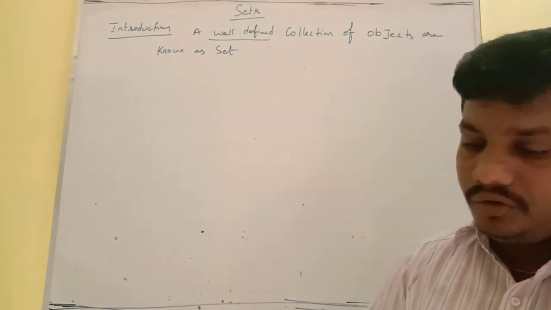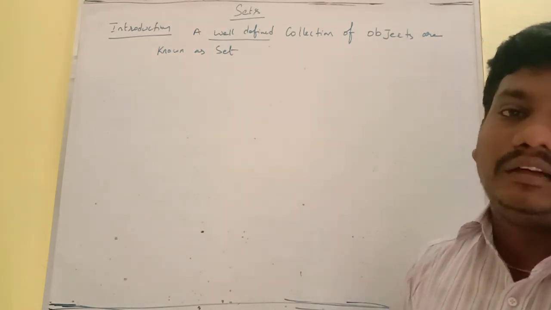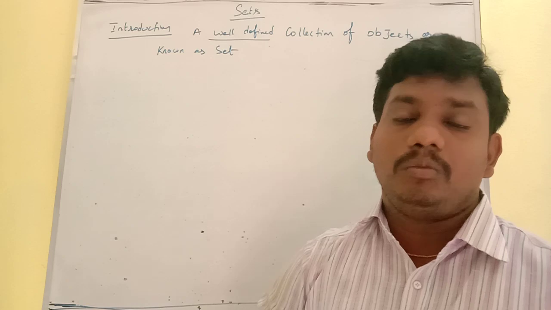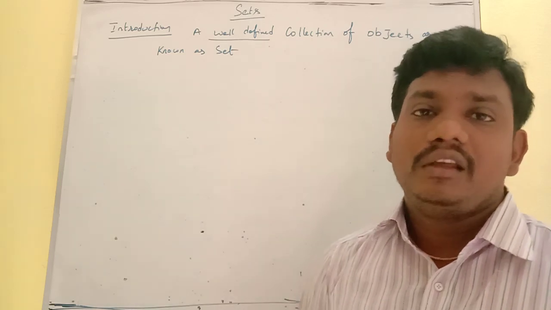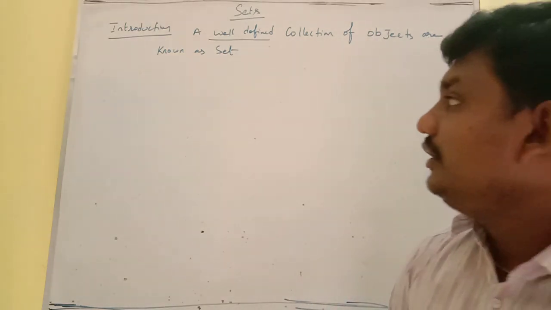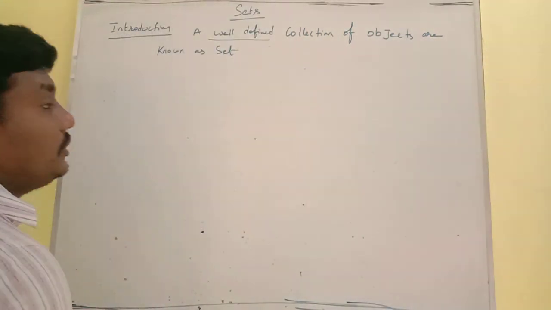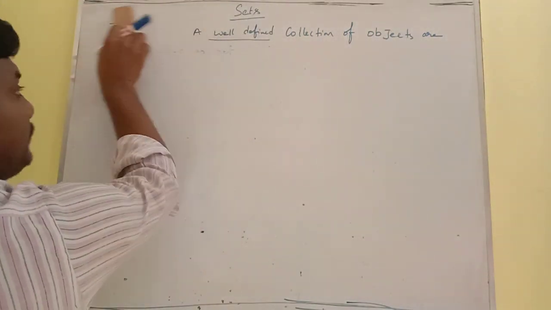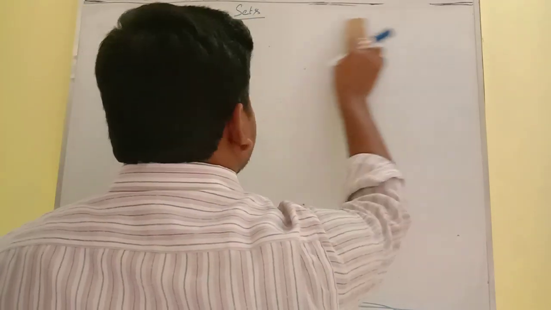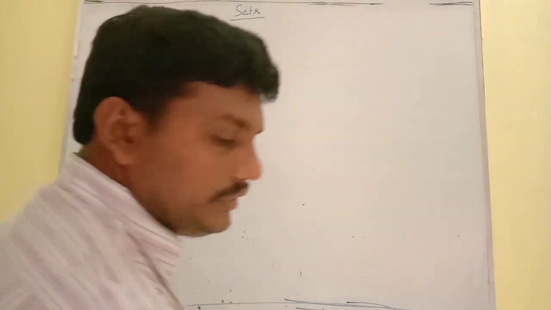Before going to analyze the set, we have to know what is well defined, and then only we can find whether it is a set or not a set. Now, types of sets. What types of sets are there?